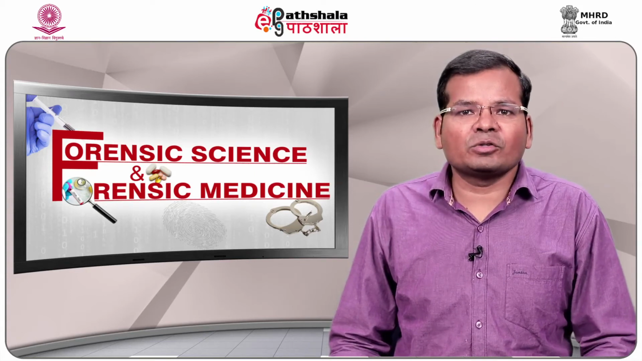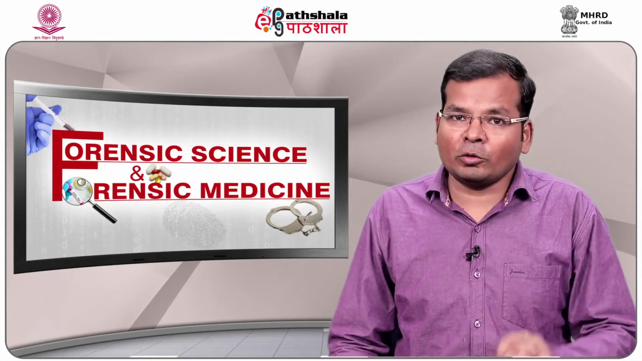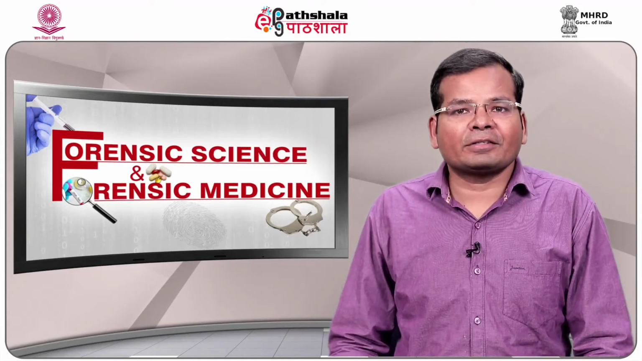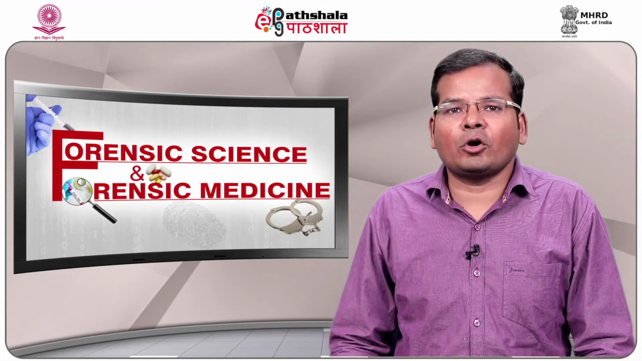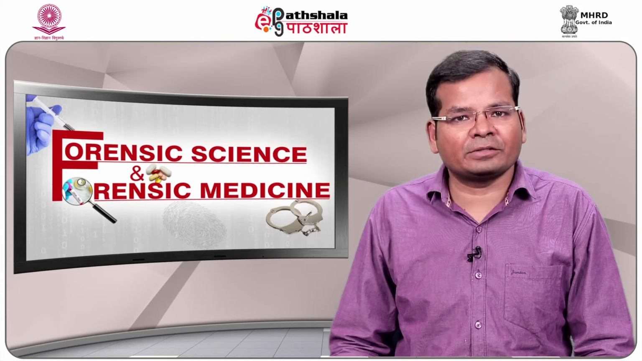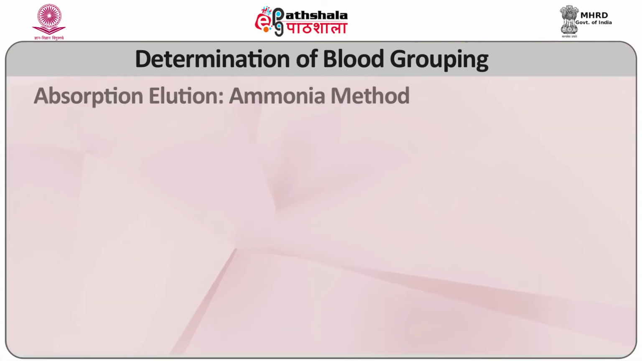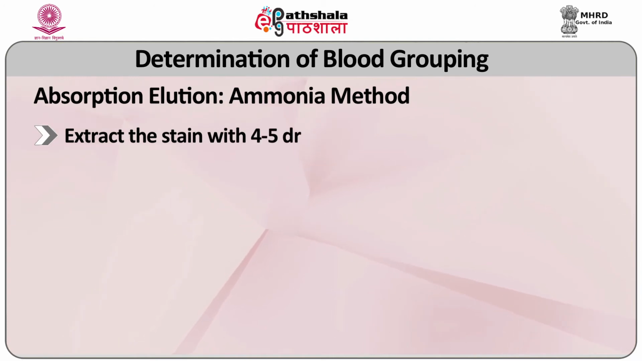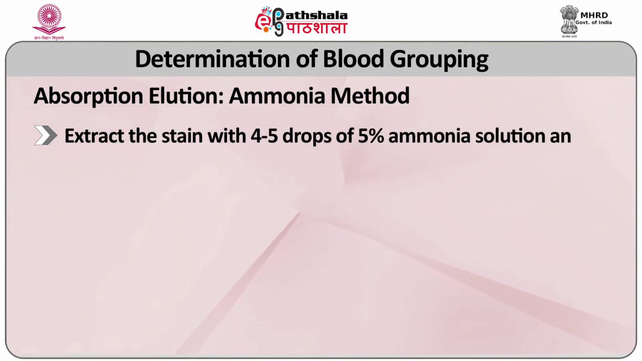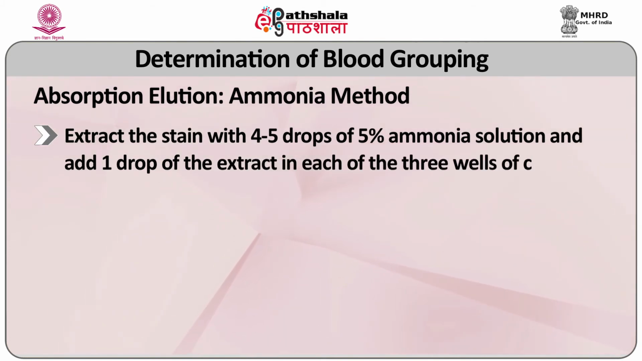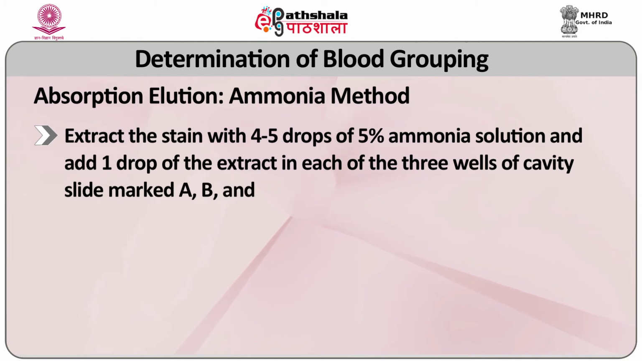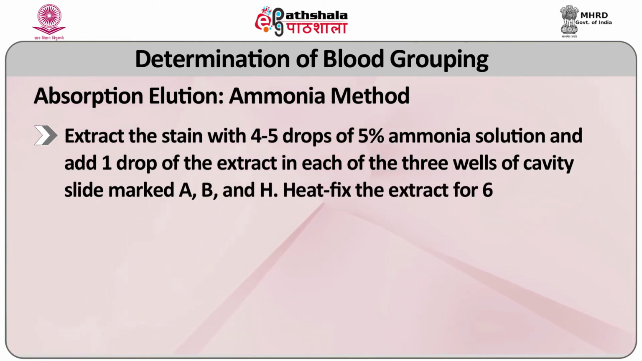This method is useful for very old or insoluble blood stains, or when typing on substances which do not lend themselves to the Howard Martin absorption elution technique. For this method, extract the stain with 4 to 5 drops of 5% ammonia solution and add 1 drop of extract in each of the 3 wells of cavity slides marked A, B and H. Heat fix the extract for 60 minutes at 56 degrees centigrade.